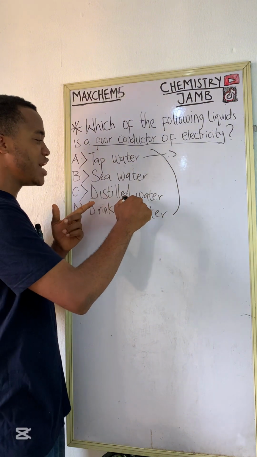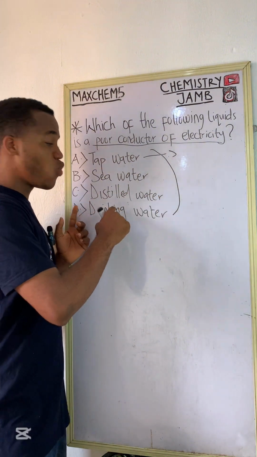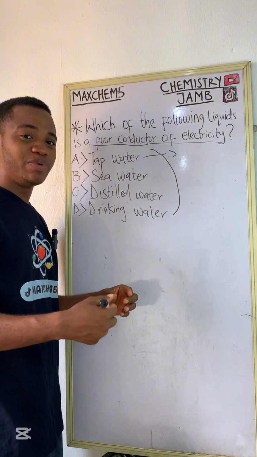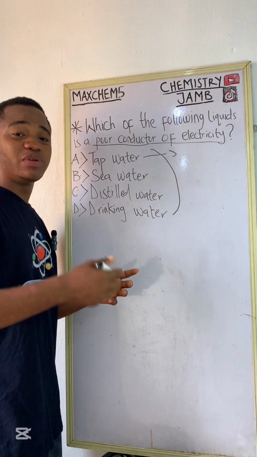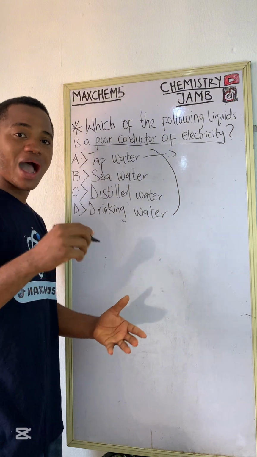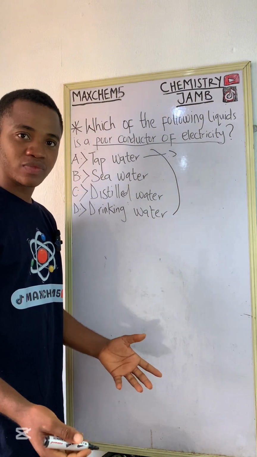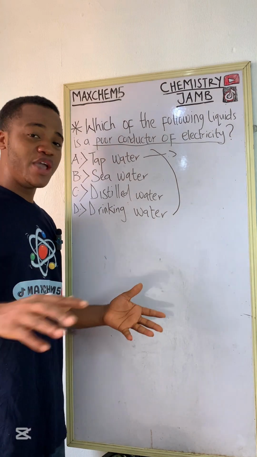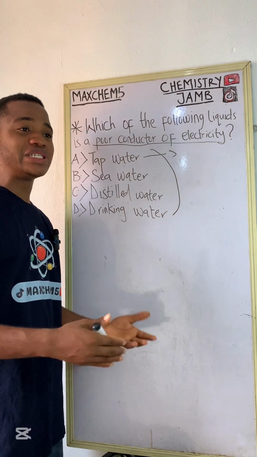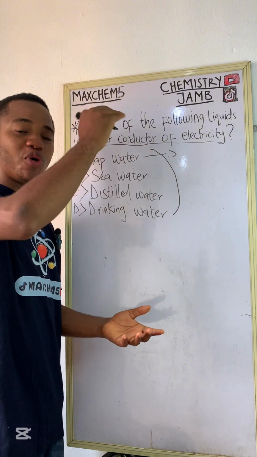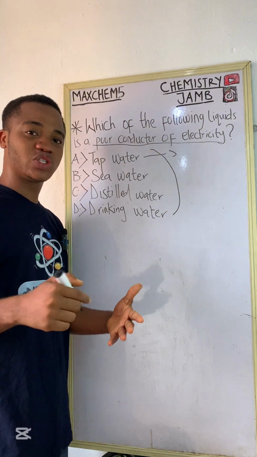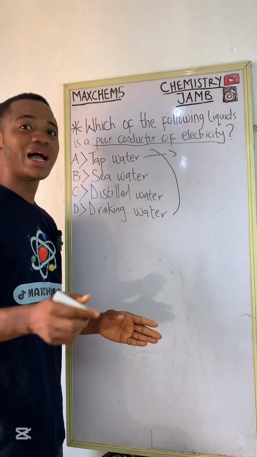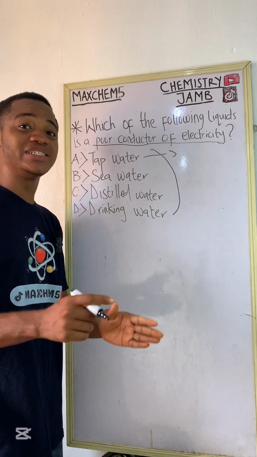Now, we see another option here is distilled water. So now, what is distilled water? Distilled water is a particular water that has been boiled, it has been purified, it has been boiled, and then the vapor has been condensed into a liquid. This is the suitable water to take because it is free from ions, it is free from salt, because it has been boiled and the vapor has been condensed back to liquid. So this distilled water has no impurities. Distilled water is the cleanest and the most purified water.